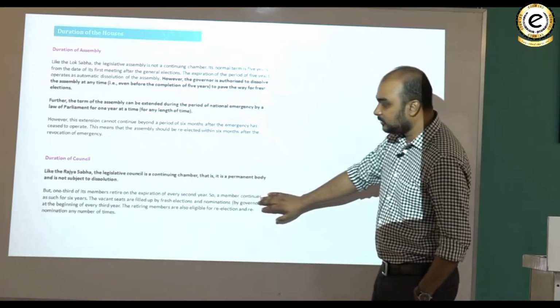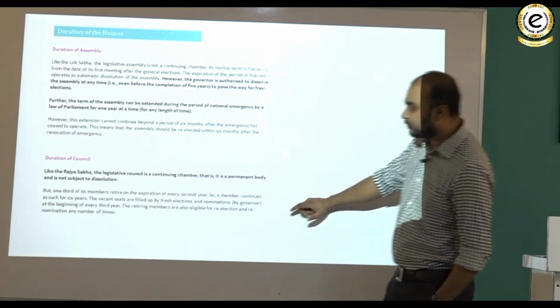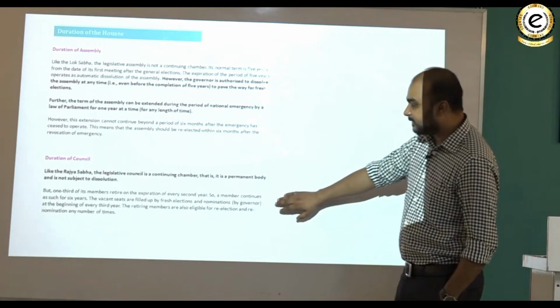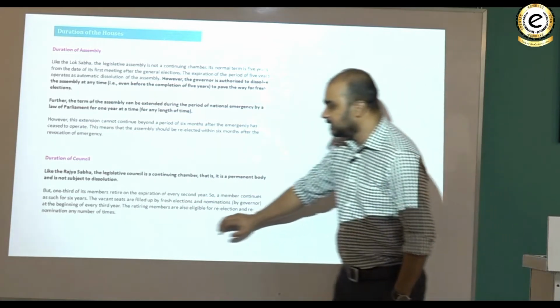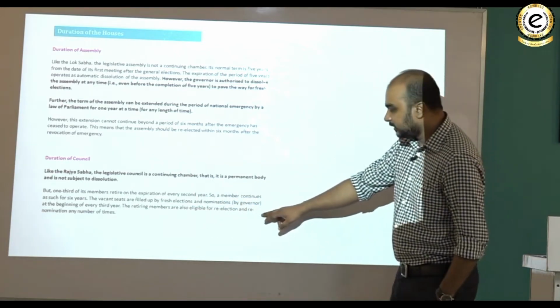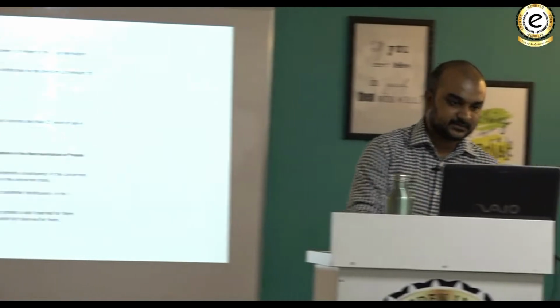But 1/3 of its members retire on the expiration of every second year. So a member continues as such for 6 years. The vacant seats are filled up by fresh elections and nominations by the governor at the beginning of every 3rd year. The retiring members are also eligible for re-election and re-nomination any number of times.